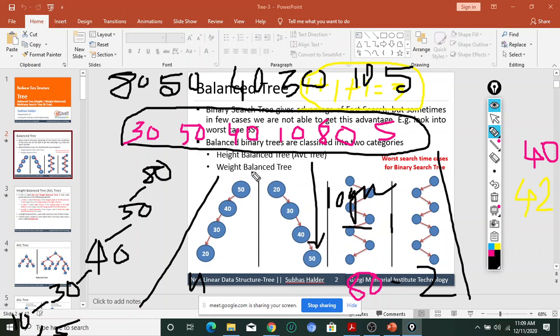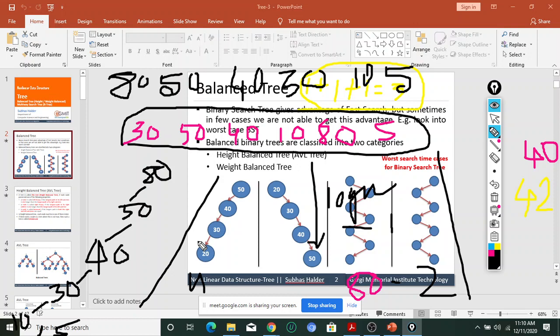In the previous example, if I want to find 5, how many comparisons? 3 comparisons. But in this order, the number of comparisons is 6. Comparison means how much time is required to find a particular element in a binary search tree, right? So this concept is n times, clear to everyone?